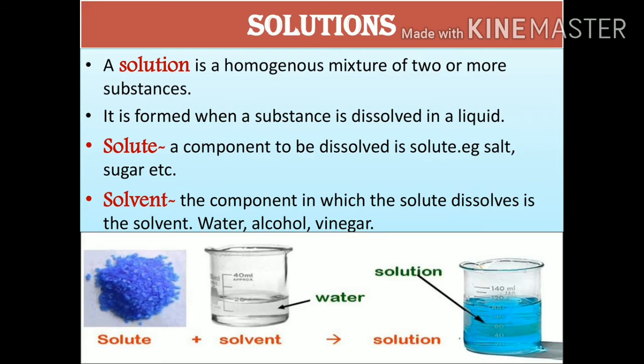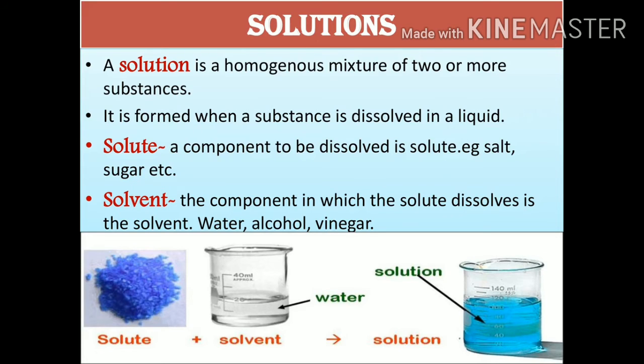Now let's have a look at solutions. A solution is a homogeneous mixture of two or more substances. It is formed when a substance is dissolved in a liquid. A component to be dissolved is the solute, for example, salt and sugar.